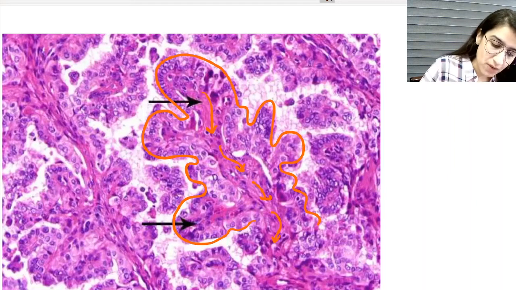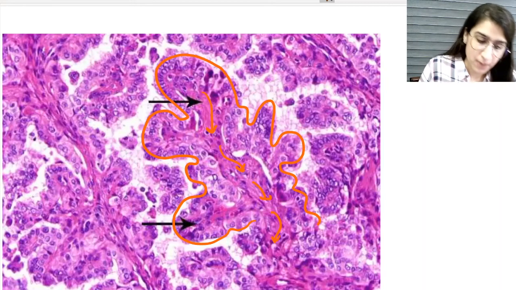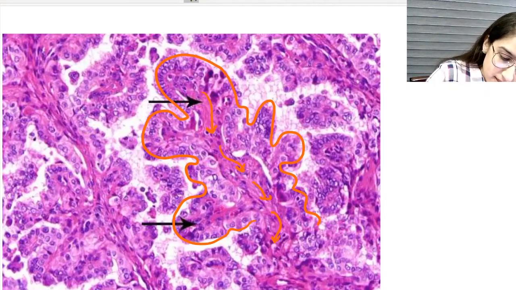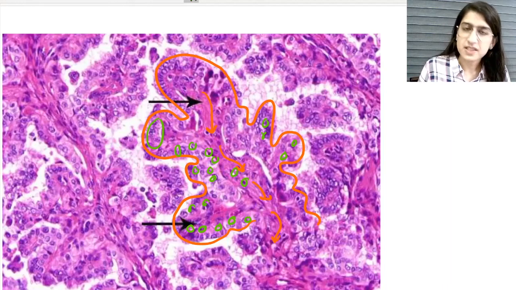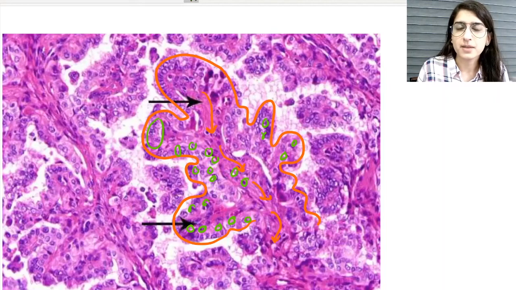This is the fibrovascular core that is running inside the papilla, and all these cells are the tumor cells. Understood? So the papilla checklist is done, and now I have seen the higher magnification also and appreciated the fibrovascular core. Again, we tick the checklist: okay, it's a true papilla.